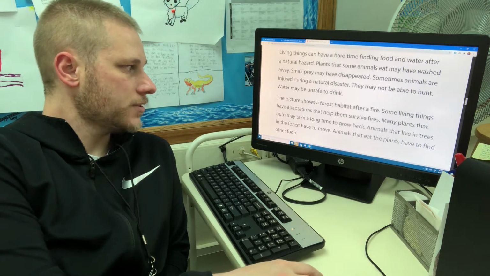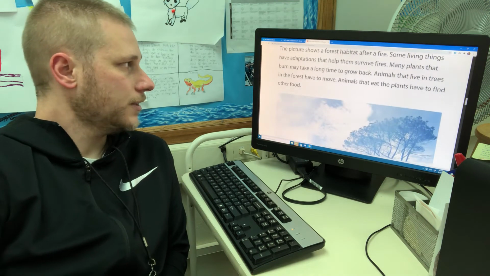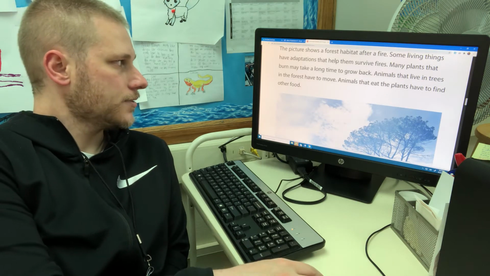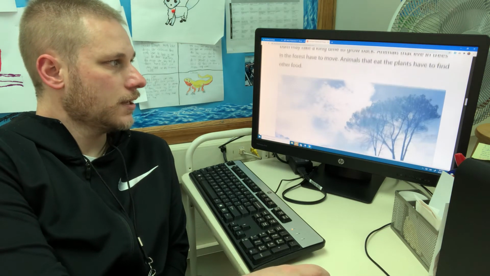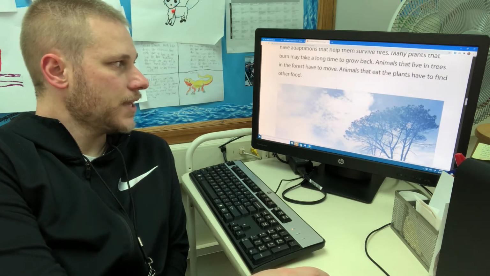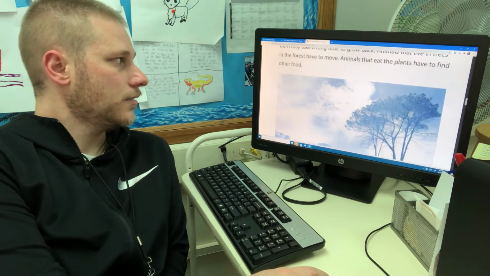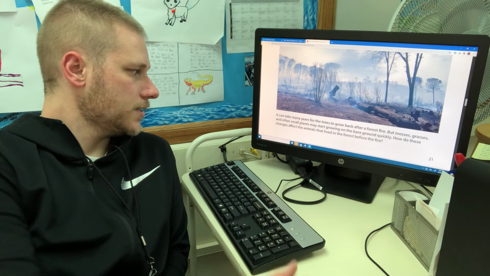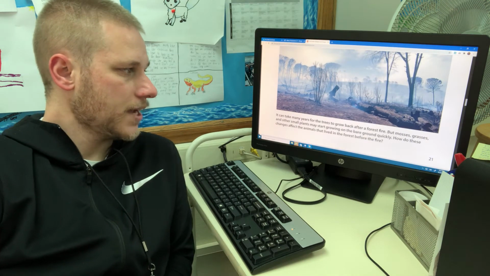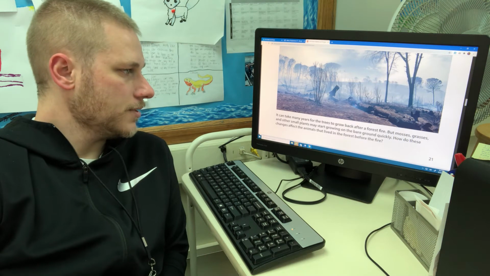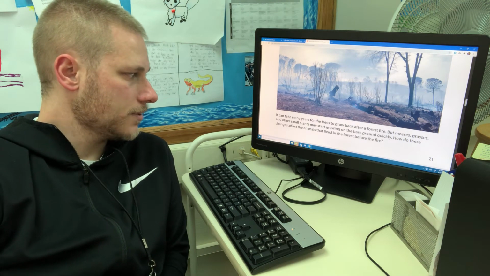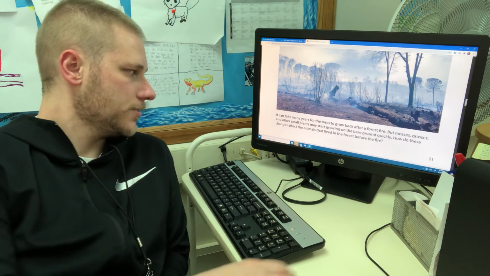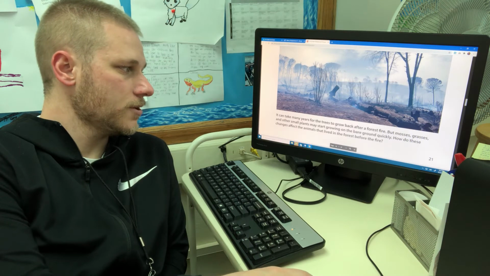The picture shows a forest habitat after a fire. Some living things have adaptations that help them survive forest fires. Many plants that burn may take a long time to grow back. Animals that live in trees in the forest have to move. Animals that eat the plants may have to find other food. It can take many years for trees to grow back after a forest fire. But mosses, grasses, and other small plants may start growing on the bare ground quickly. How do these changes affect the animals that live in the forest before the fire?